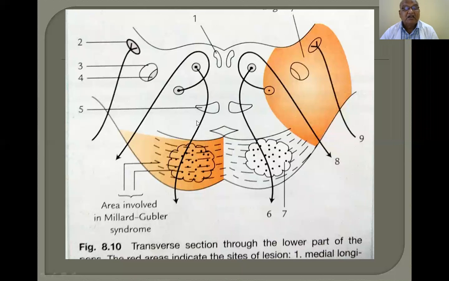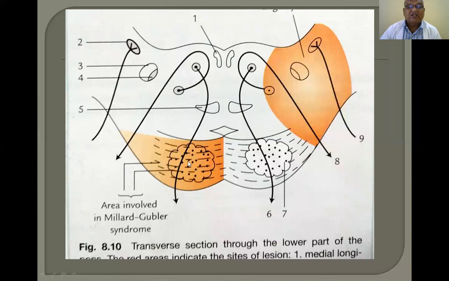This is the facial nerve, and this is the abducent nerve. These two nerves are coming out. This area is supplied by the anterior inferior cerebellar artery. If the anterior inferior cerebellar artery is involved, this lesion occurs.